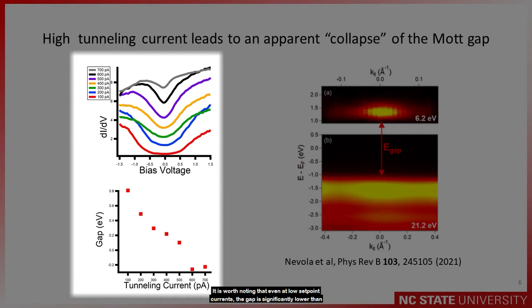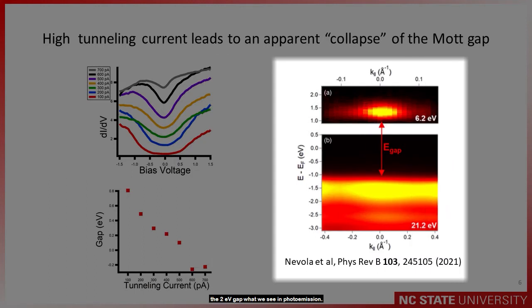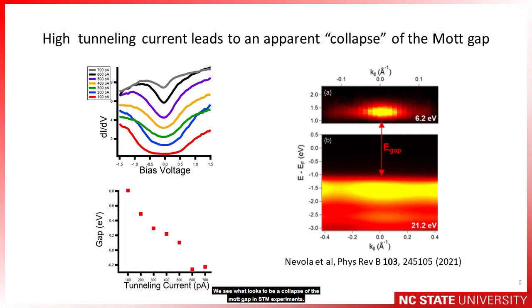It's worth noting that even at low setpoint currents, this gap is significantly lower than the 2 eV gap that we see in photoemission. This represents an interesting result. We see what looks to be the collapse of the Mott gap in STM experiments. Does this represent a metal-to-insulator transition?